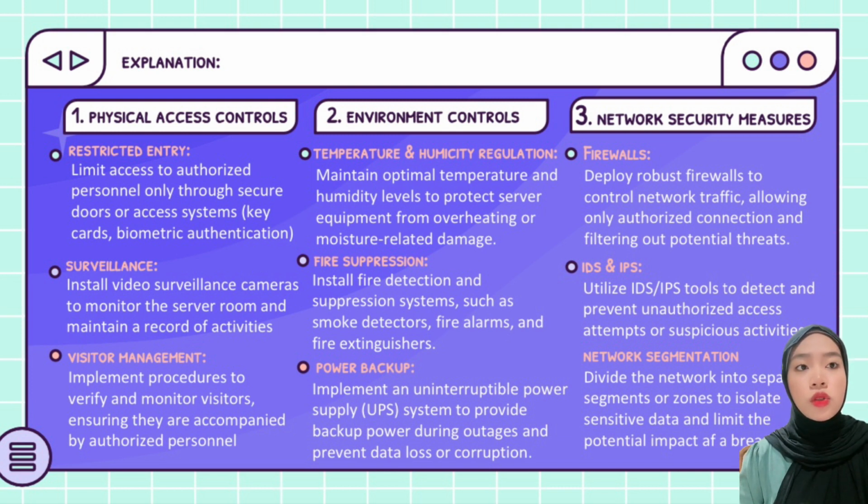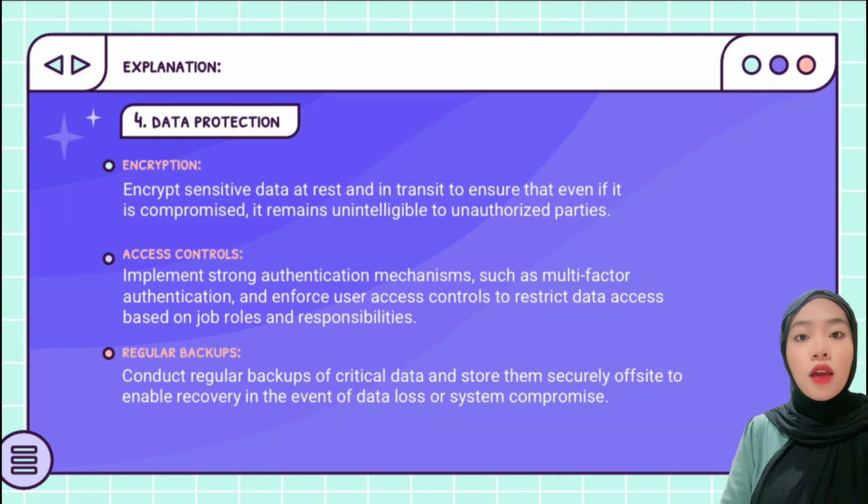For the third one is network security measures. Firewalls. Deploy robust firewalls to control network traffic, allowing only authorized connections and filtering out potential threats. Next, IDS and IPS. Utilize IDS, IPS tools to detect and prevent unauthorized access attempts or suspicious activities. Next, network segmentation. Divide the network into separate segments or zones to isolate sensitive data and limit the potential impact of a breach.